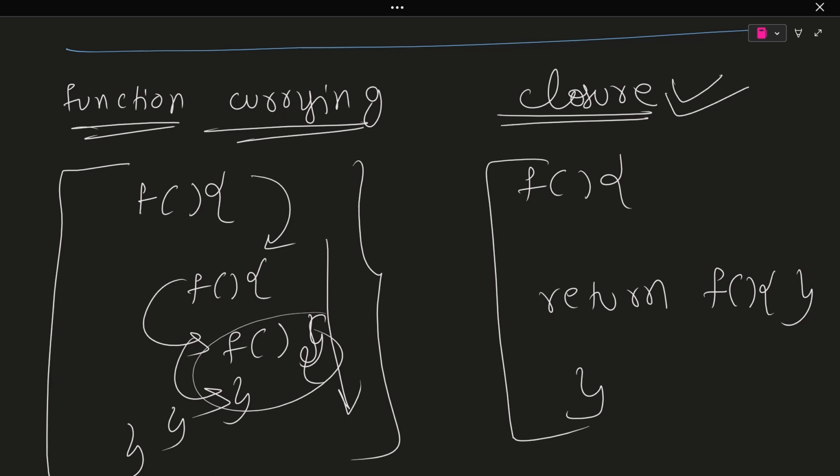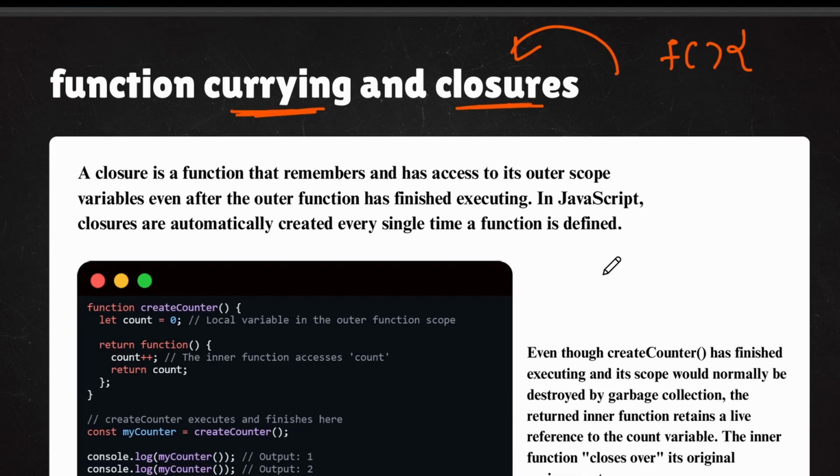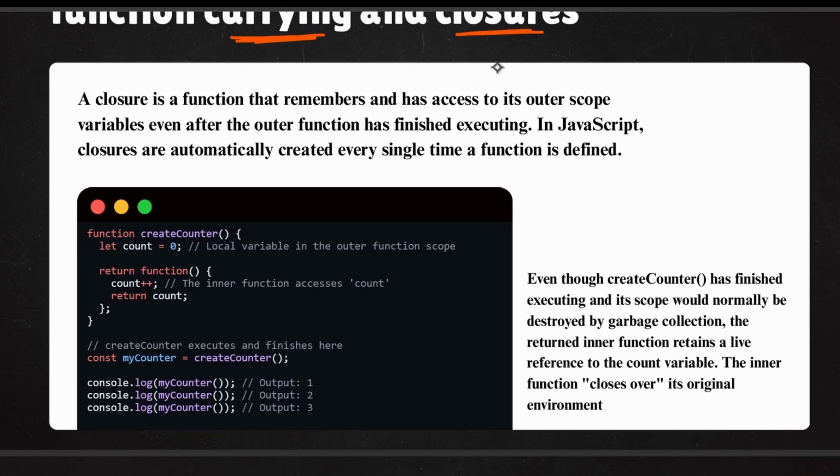It's a very important topic, but it's nothing more than that. It's a simple topic, closure. So if I come here again, you can read the definition of closure here. It's a simple definition: a closure is a function that remembers and has access to its outer scope. Outer scope is nothing but what? You are returning a function inside a function. So you can see, this is the function you are having.